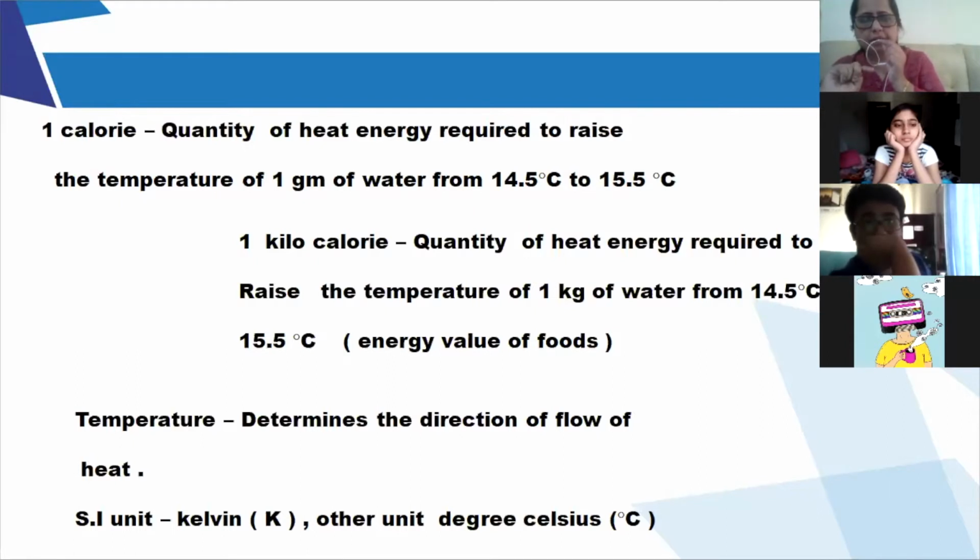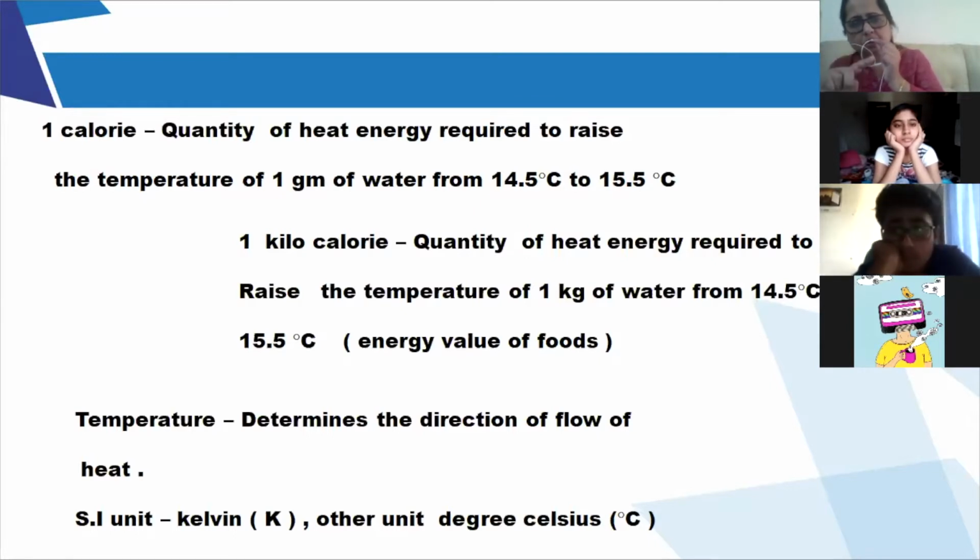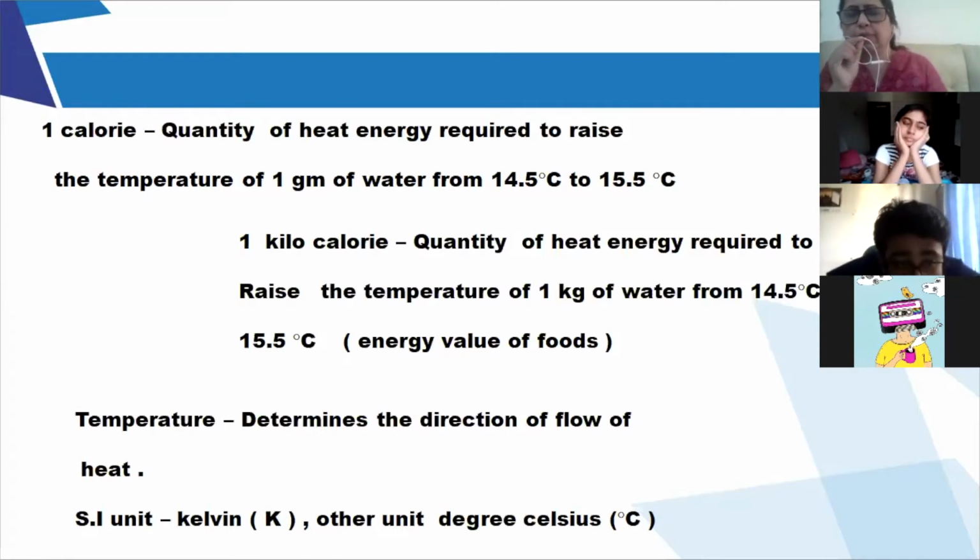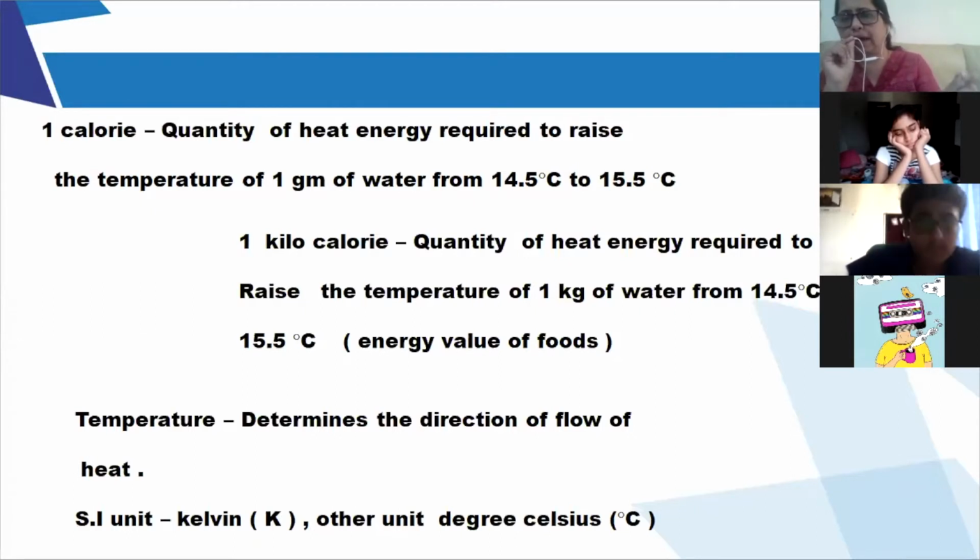Then you come to the definition of kilocalorie. The quantity of heat energy required to raise the temperature of 1 kg, because this is kilocalorie, 1 kg of water from 14.5 degrees Celsius to 15.5 degrees Celsius, right? Now, kilocalorie, many a time you see this, it is the energy of food value. They write it in kilocalories. Whenever you buy something, it is written that the energy is 4 kilocalories or whatever, right? So that is mainly the energy of the food value.